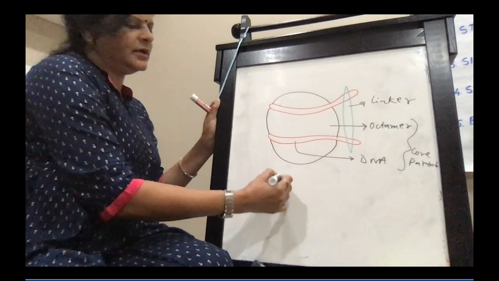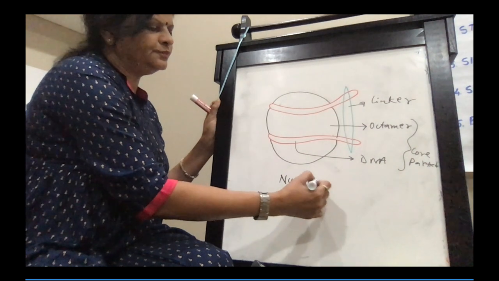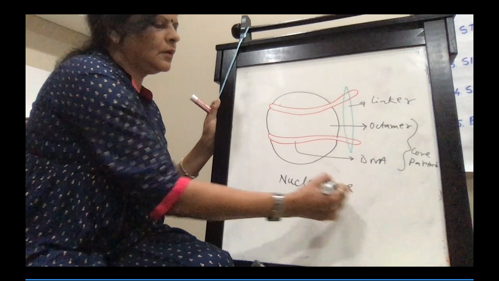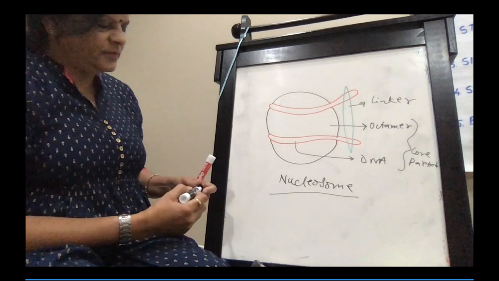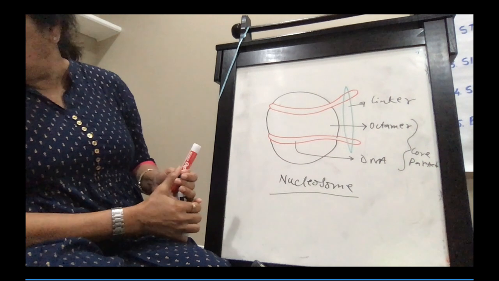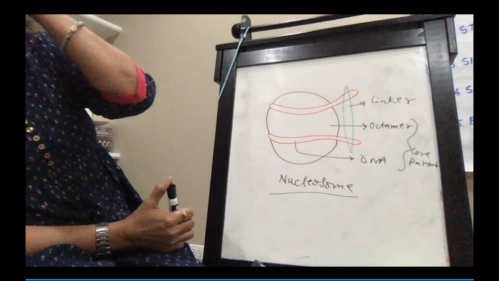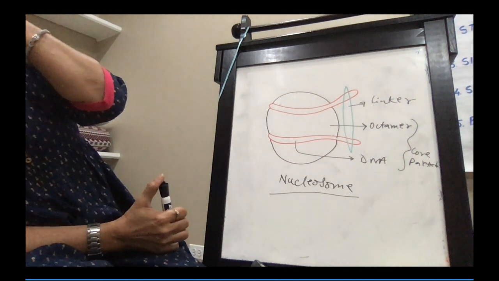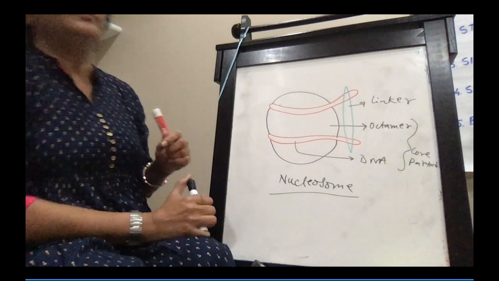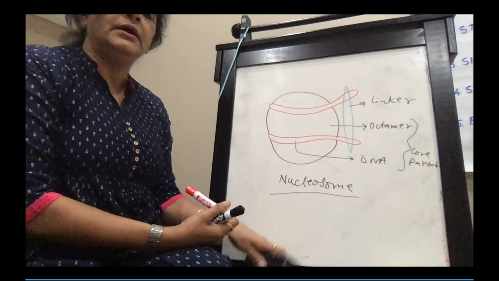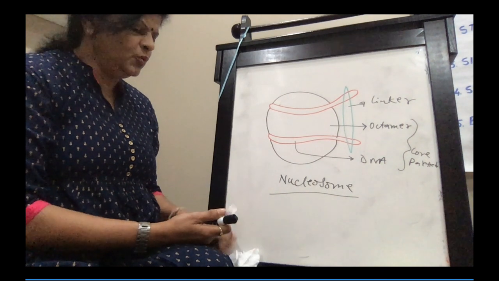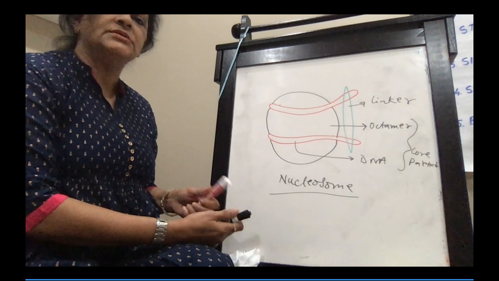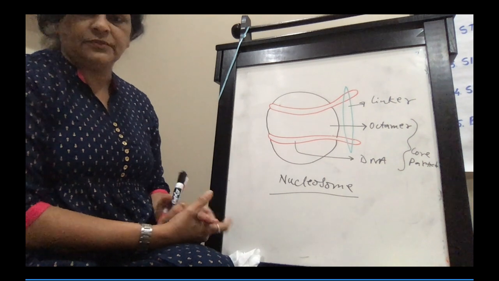So this is the diagram of a nucleosome. The nucleosome diagram is there in the NCERT book, on page 99. Page 99 of the NCERT book that you can see. And it could also be asked as a diagrammatic question.